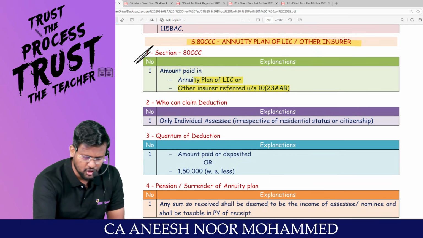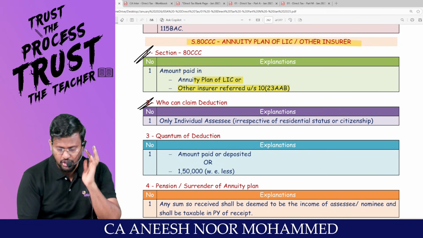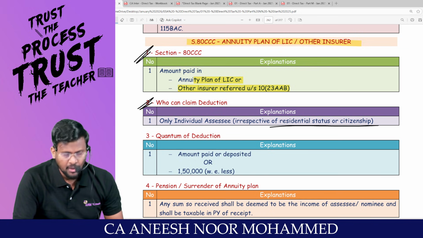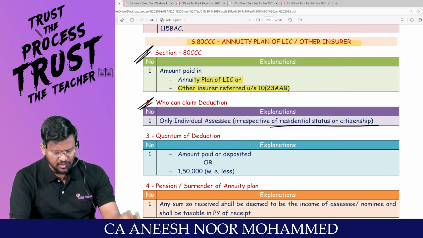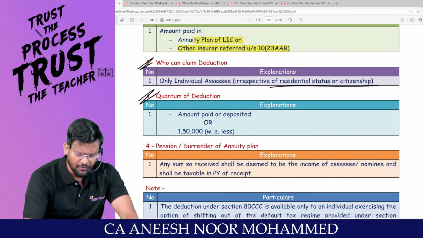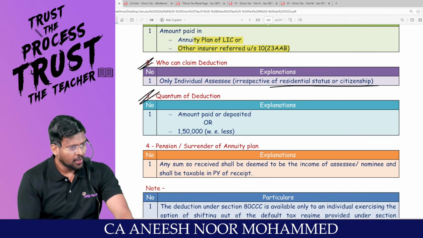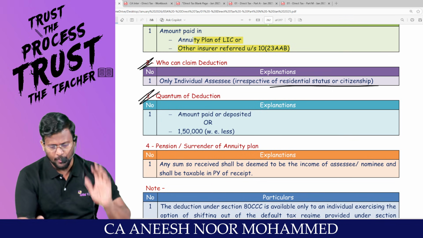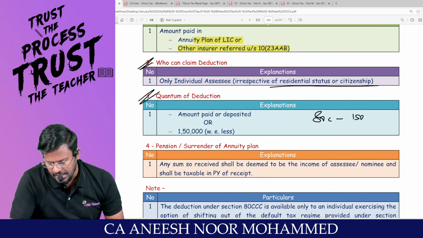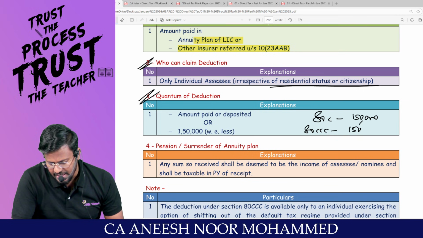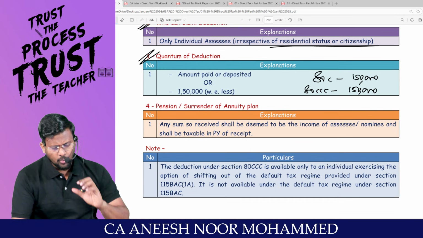Who can claim deduction? Only individuals can claim deduction, irrespective of residential status or citizenship. What is the quantum of deduction? Either the amount paid or deposited or the statutory limit of 1,50,000, whichever is lower. That means under 80C individually you can claim 1,50,000, and under 80CCC again individually you can claim 1,50,000.